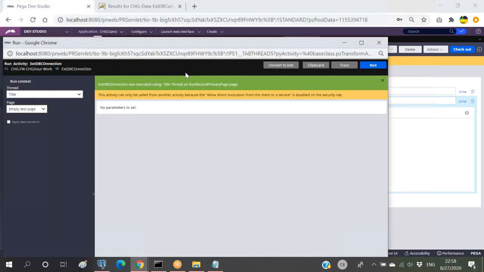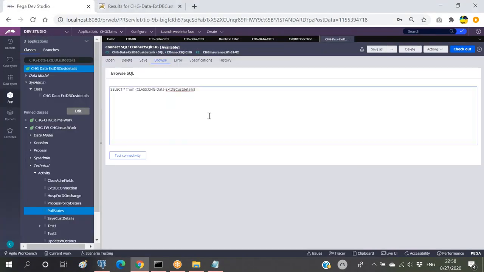So whatever query you want to execute, you have to write it in this particular Connect SQL. Here if you write something like delete also, it will work. PRPC just understands which tab has to execute. So within the tab, whatever query you write will be related to the database only. PRPC will not be involved with that. So in this way we can write whatever queries you want.